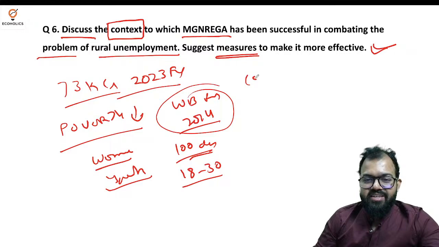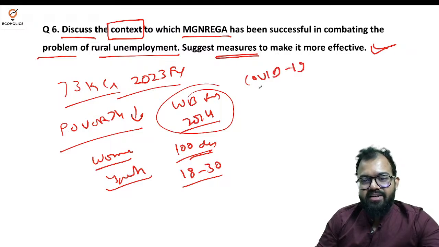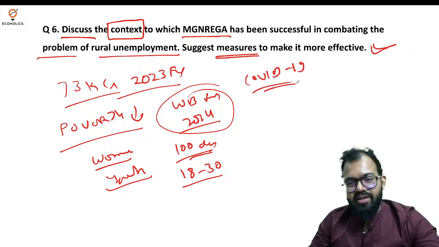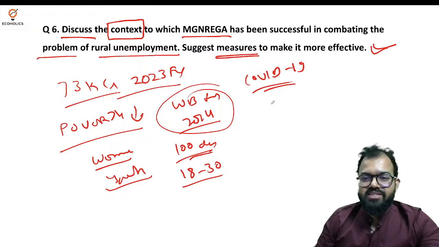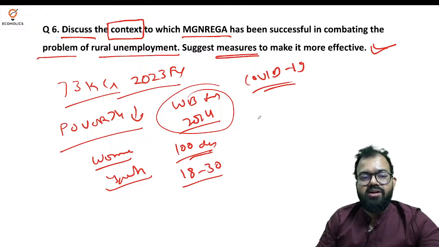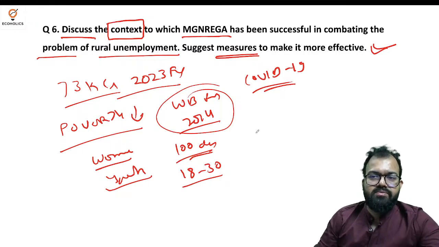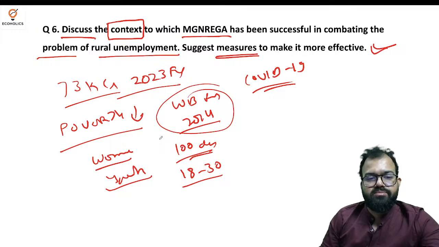Then we have COVID-19 relief. People were employed during this time as well, when the whole world was struggling, and poverty reduction was one of the major successful silver linings. So this also provides upliftment to socially weaker sections.